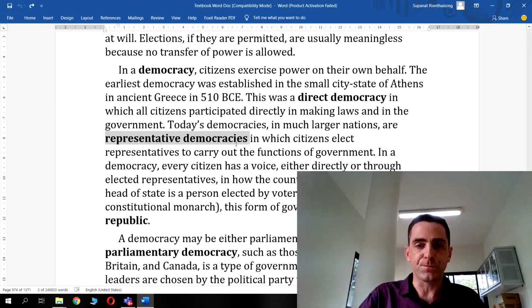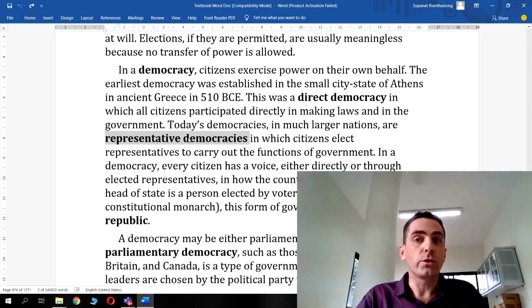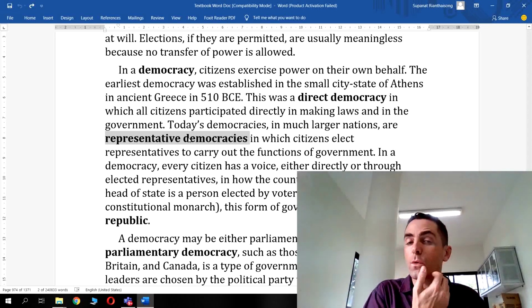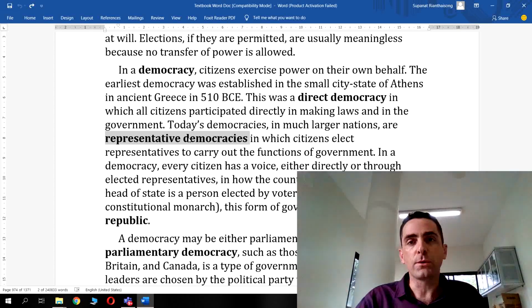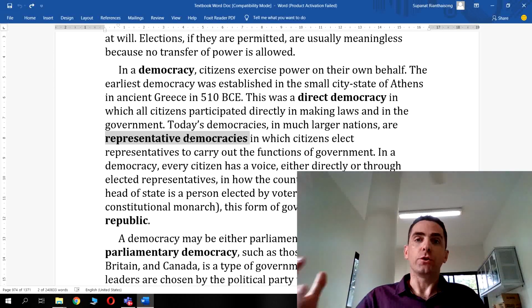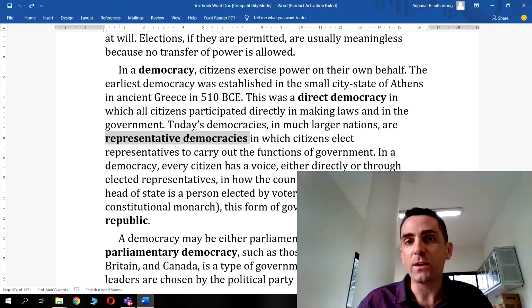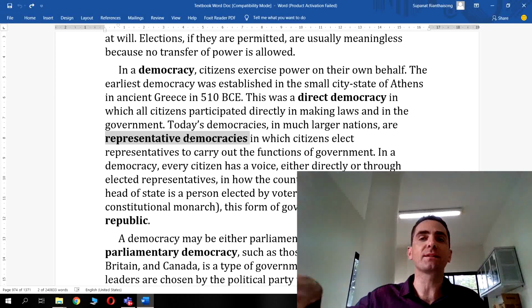This is when citizens elect representatives to carry out the functions of a government. Think of the UK, for example, where you vote for someone who's a member of a political party. If they get enough votes, they will go to Parliament and represent your view. So they go to represent you and everyone else who voted for them.